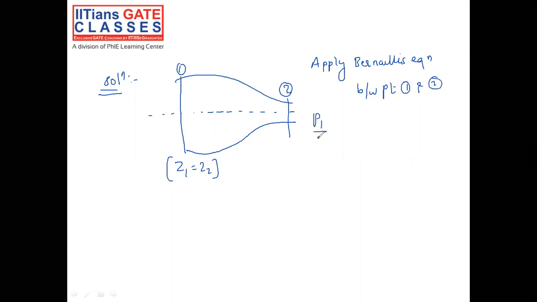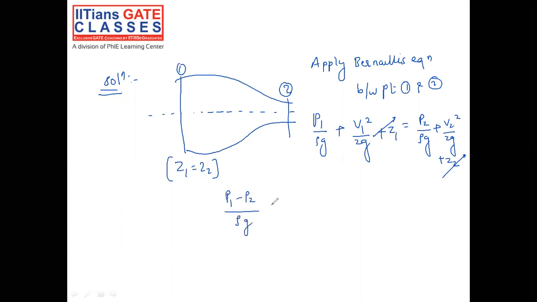So what we get: P1 by rho g plus V1 square divided by 2g plus Z1 equal to P2 by rho g plus V2 square divided by 2g plus Z2, plus head loss due to friction or minor losses, which is going to be cancelled out. We need to find P1 minus P2 divided by rho g equal to V2 square minus V1 square divided by 2g. The g will cancel out. So finally P1 minus P atmospheric equals rho by 2 into (V2 square minus V1 square).